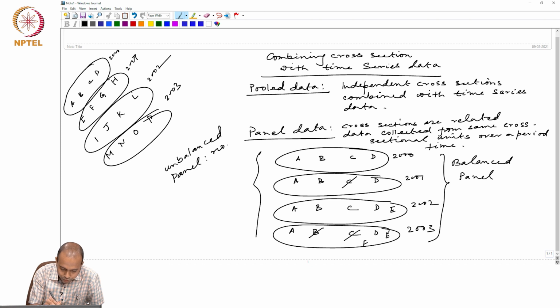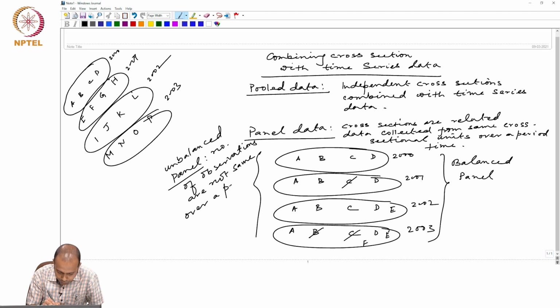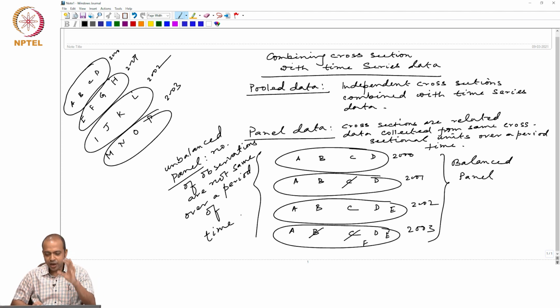So, the number of observations are not the same over a period of time. That means now we can understand the panel data.